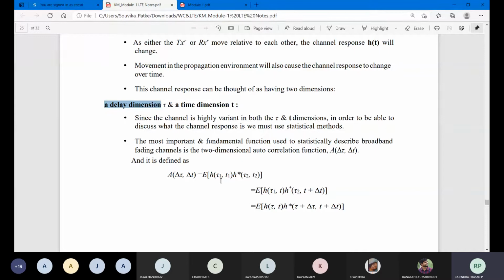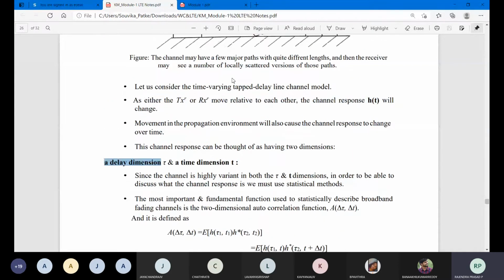We express that into this autocorrelation function A(delta tau, delta t), where E is the expectation of the impulse response h(tau1, t1) and the conjugate of h(tau2, t2). Now this correlation is over a period of time because they are moving.